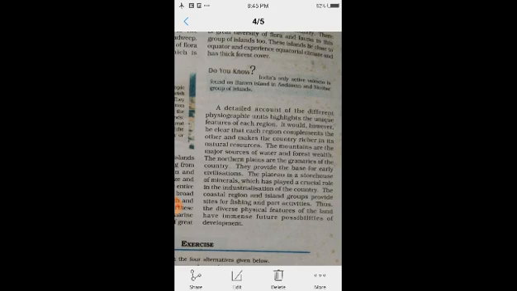Another type of tectonic plate was converging tectonic plates. These plates come towards each other and form the convergent boundary.